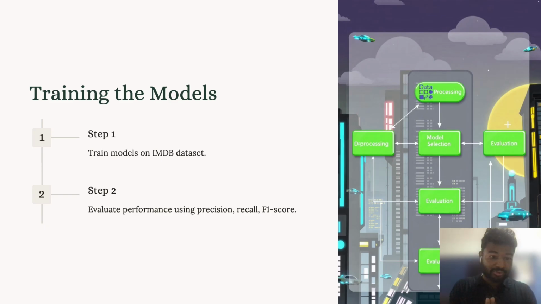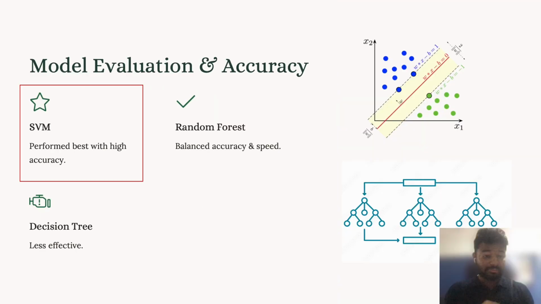So we're going to train these models and put forward the metrics for them. Because it's a classification use case, we are going to look at precision, recall, F1 score and accuracy. If you don't know about them, do message me. I would like to explain them in an upcoming video, because if I start explaining that, it would be a very long video right now. So we're going to train the models, get these metrics for all three models, and based on that evaluate which model is the best.